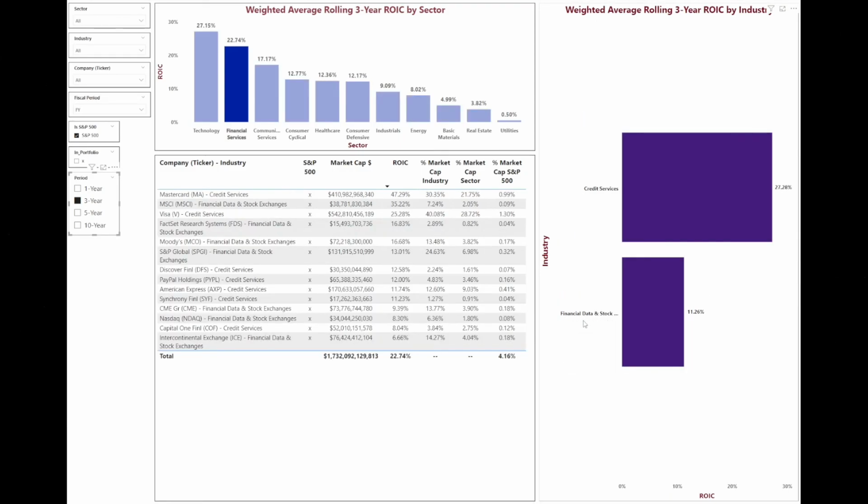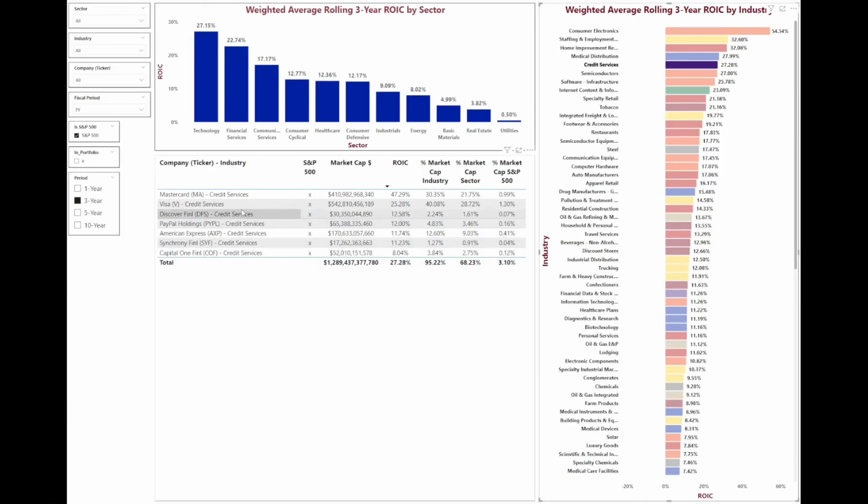If we look at the financial services, we can see that's made up of credit services and financial data and stock exchanges. Credit services is probably one of the best industries to be in as an investor. The two big ones there are, of course, MasterCard and Visa. Both those businesses are incredibly high margin businesses, and they have incredibly wide moats. You can see that MasterCard's ROIC is actually almost twice as good as Visa's at 47%.